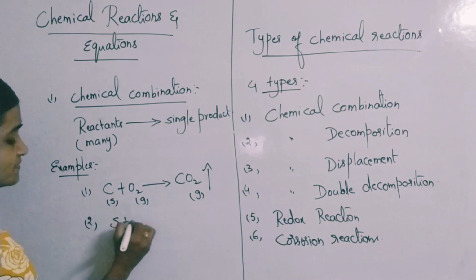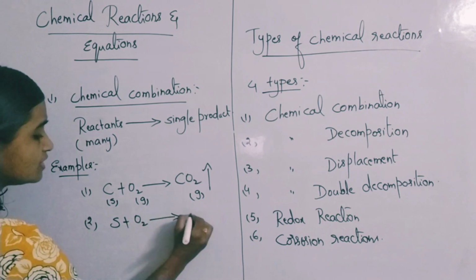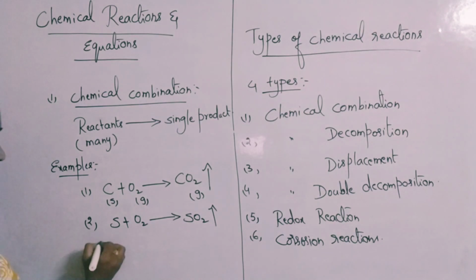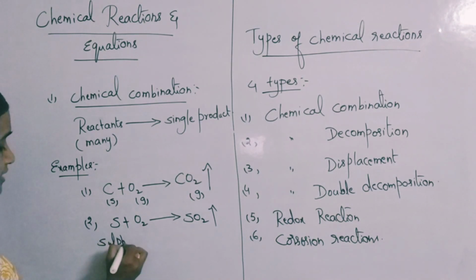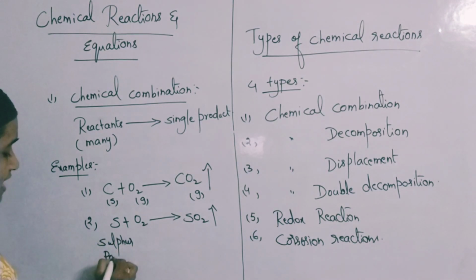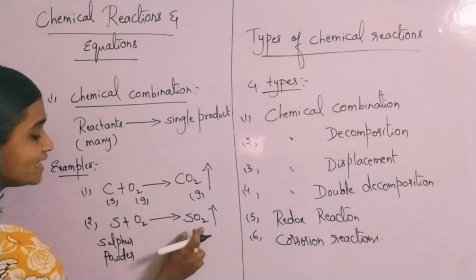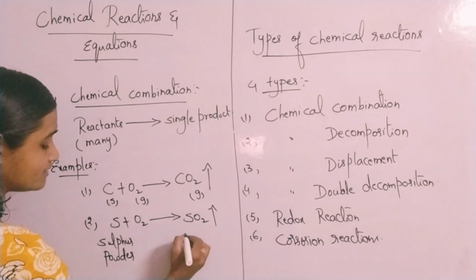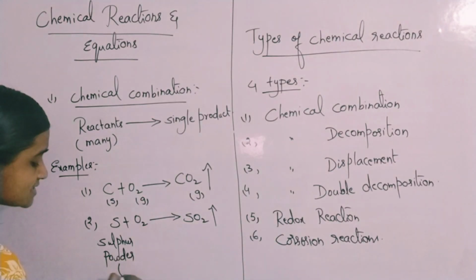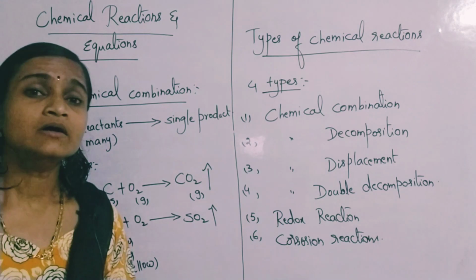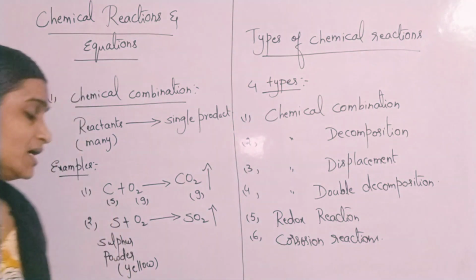S plus O2 gives rise to SO2. Here what is S? S is sulfur powder. When it is burnt, it gives rise to a colorless gas, sulfur dioxide. Remember that sulfur powder is pale yellow in color.